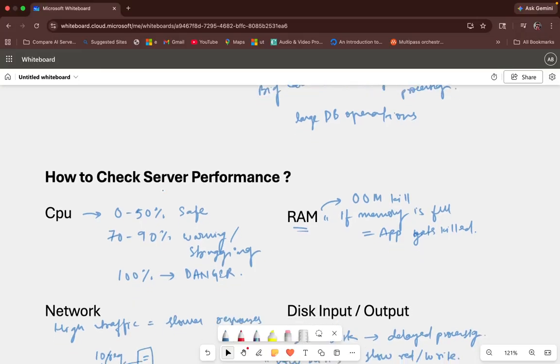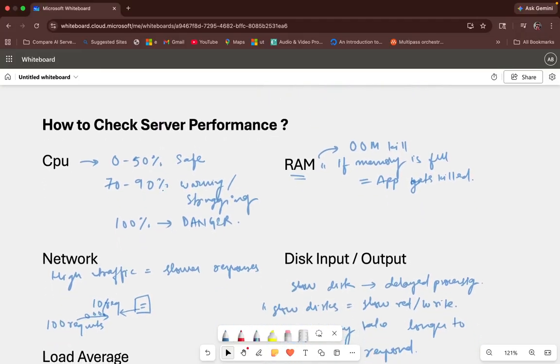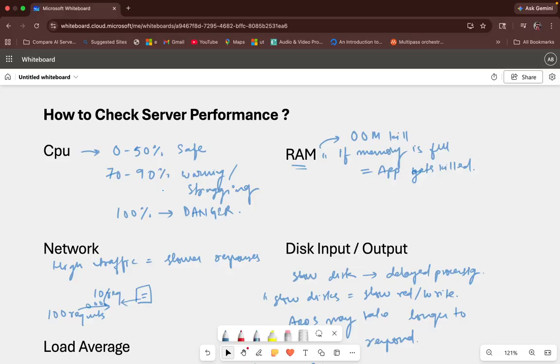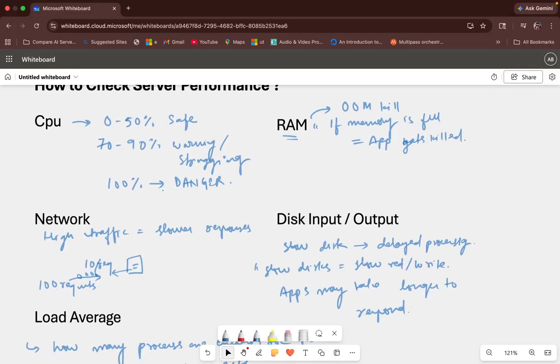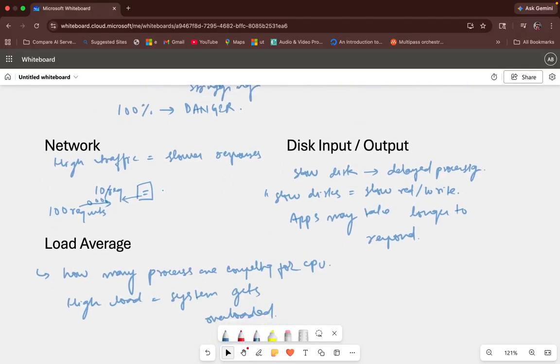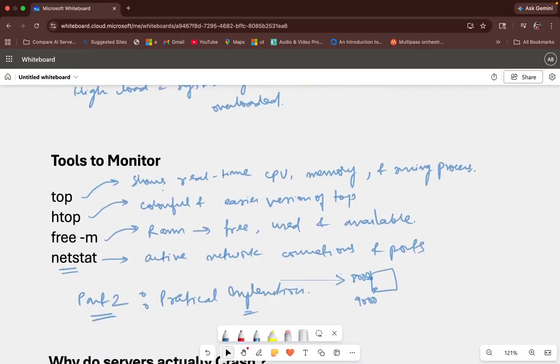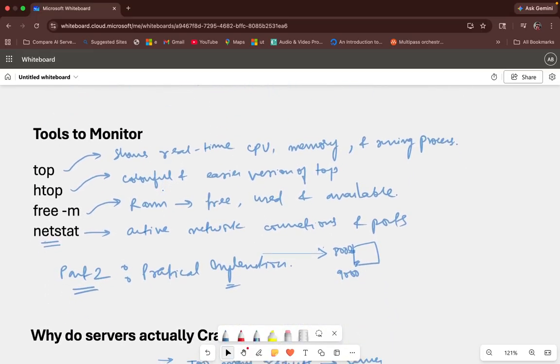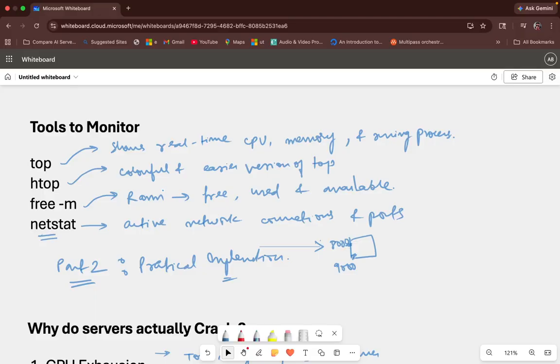Apart from that, we are also going to check server performance. For example, if our application is deployed and we have chosen the server, we have to check the status of CPU, RAM, how the traffic is, whether high traffic causes a slower response, how the disk input output operations are, and we also have to check the load. Post that, we also have certain tools which we can use to check all these metrics, which I'll be showing in the practical implementation, the second part of this video.